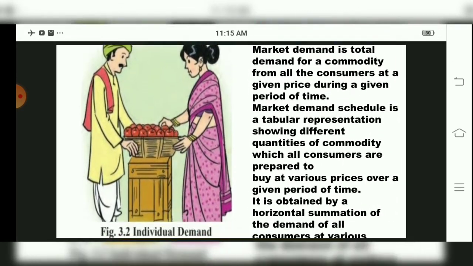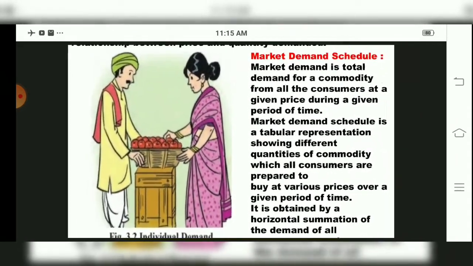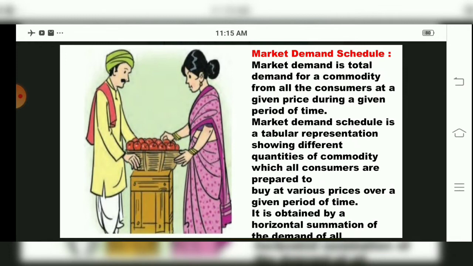Now what is the market demand schedule? Market demand is the total demand for a commodity from all the consumers at a given price during a given period of time. See, market demand is for all the consumers, not a single one. At that particular price and time, a large number of buyers and sellers would be there in that market.